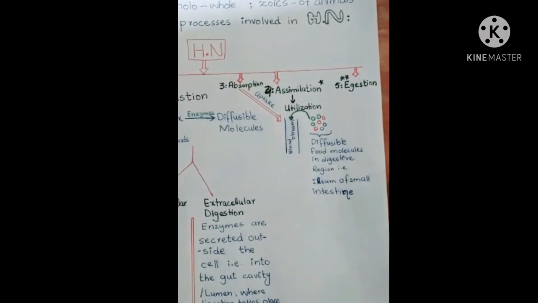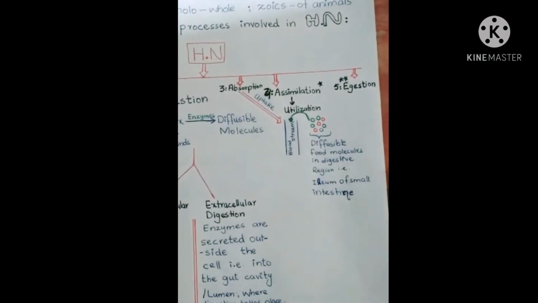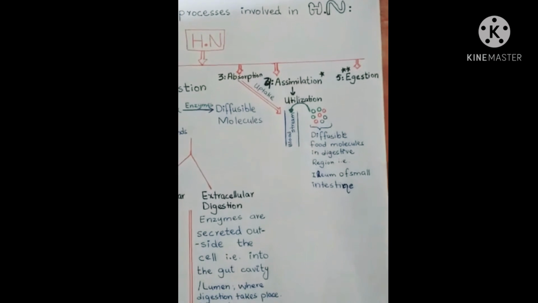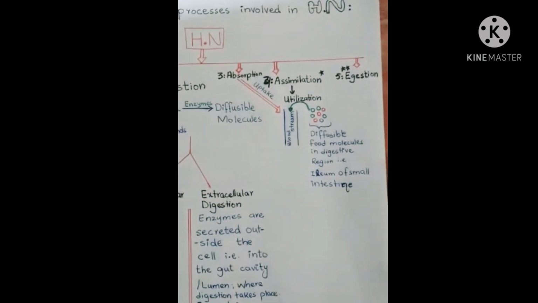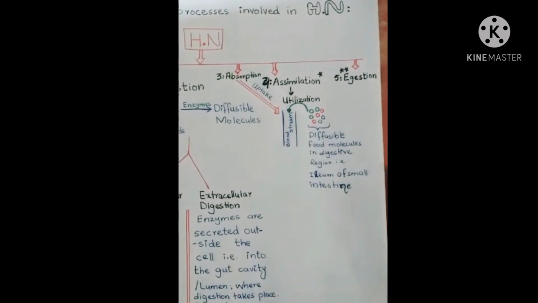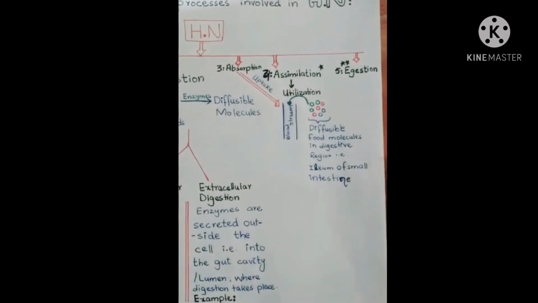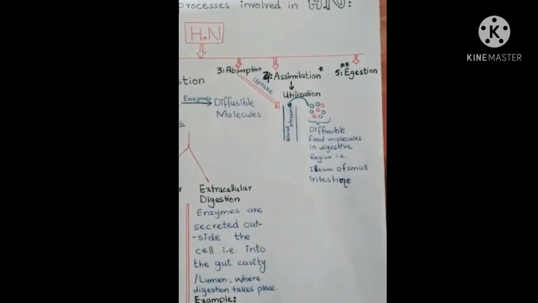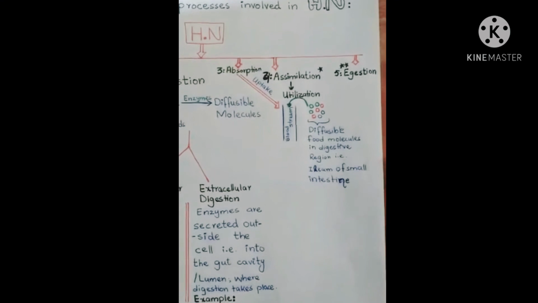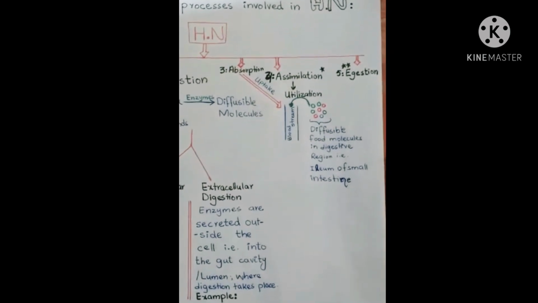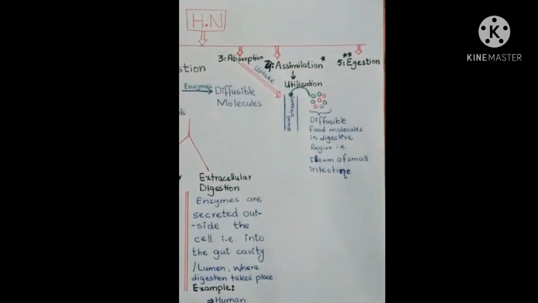The bloodstream plays the role of transportation, we all know that. So the uptake of the diffusible food molecules by the bloodstream is the process of absorption. And we know that the hub for absorption in the digestive system is the ileum.